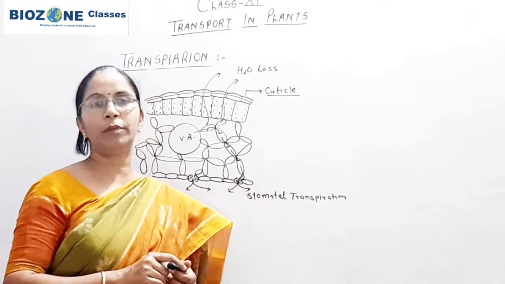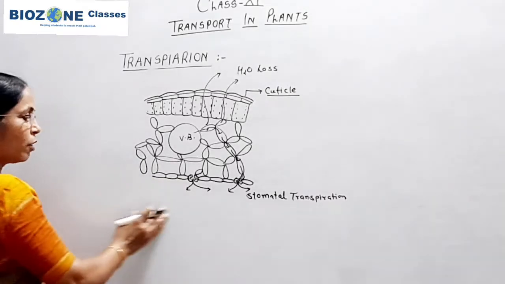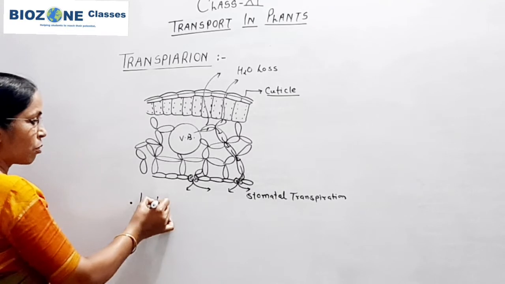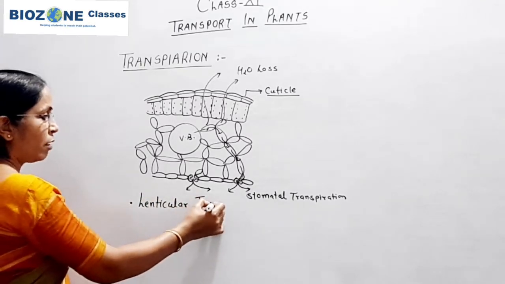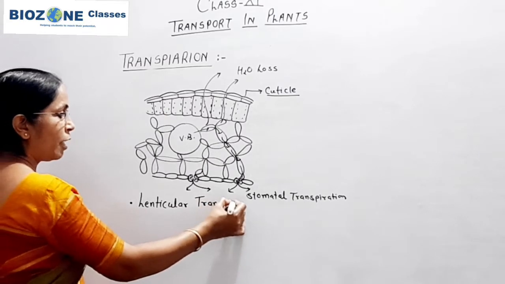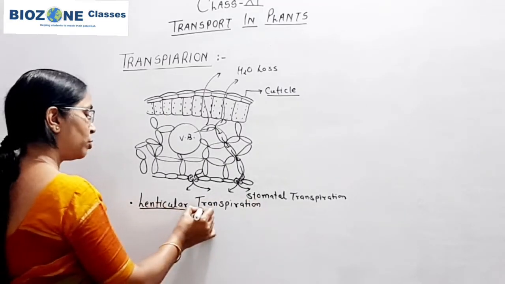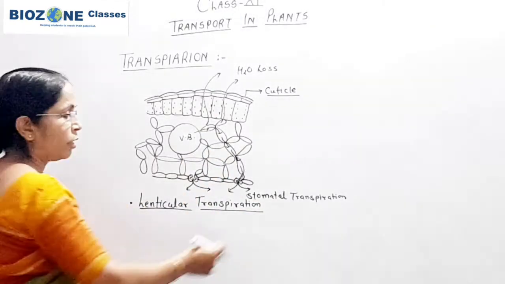Again, it is predominantly present in dicots. And the third kind of transpiration we study is called lenticular transpiration. You remember how it differs from cuticular and stomatal transpiration.